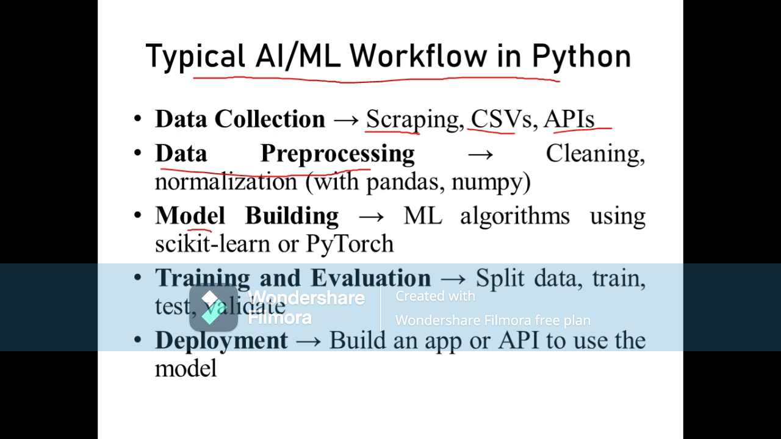The third step is model building. This model building is used for machine learning algorithms, and the libraries that are used for this are scikit-learn or PyTorch. The fourth step is training and evaluation. So in this training and evaluation, the data is split into two parts, we can say. One is the training data and the other part is also known as testing data. So in this step, the data is trained, tested and validated.